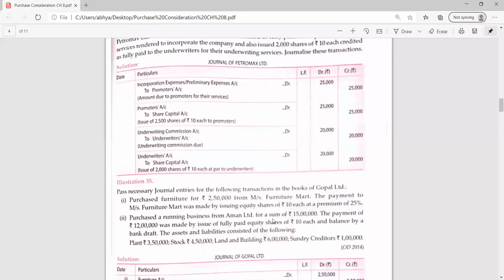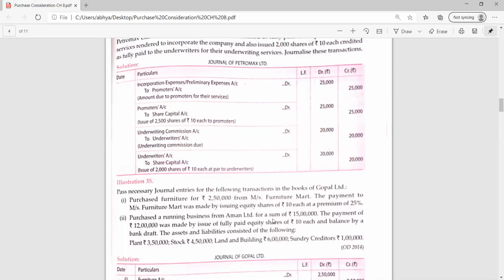Very good. So now in the second entry, we are issuing shares at a premium. 10 rupees each share is there. So what is the face value of the share? 10 rupees, and the premium is 25%. So what will be the 25% premium? We need to calculate on face value. Face value is 10. So the 25%, 2.5.